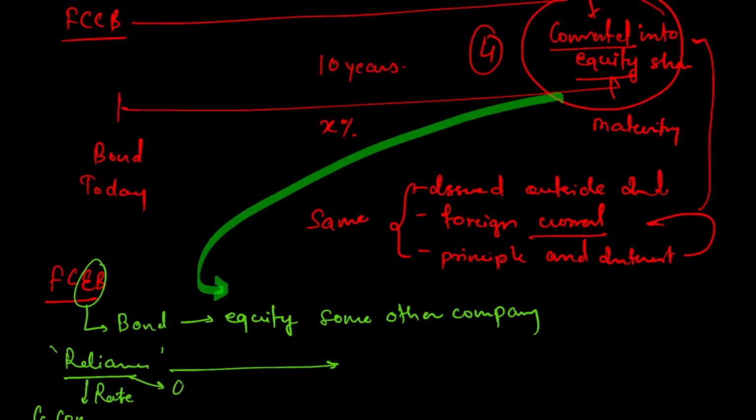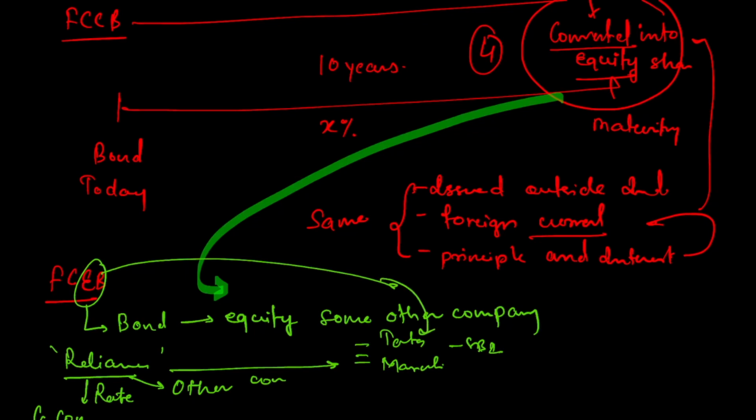and the other companies into which you can convert it. So it may happen that at the end of maturity you will have this option. It is not like you can convert it into any company's bond. There will be specific companies related to that scheme and you can convert it in that way. So with a Reliance bond, let us say there will be an option of Tata, then there will be an option of say Maruti Suzuki or SBI. So in this way, at the end you can exchange your bond against equity of some other company. So that is why that particular statement was wrong. Okay, I hope you understand this.